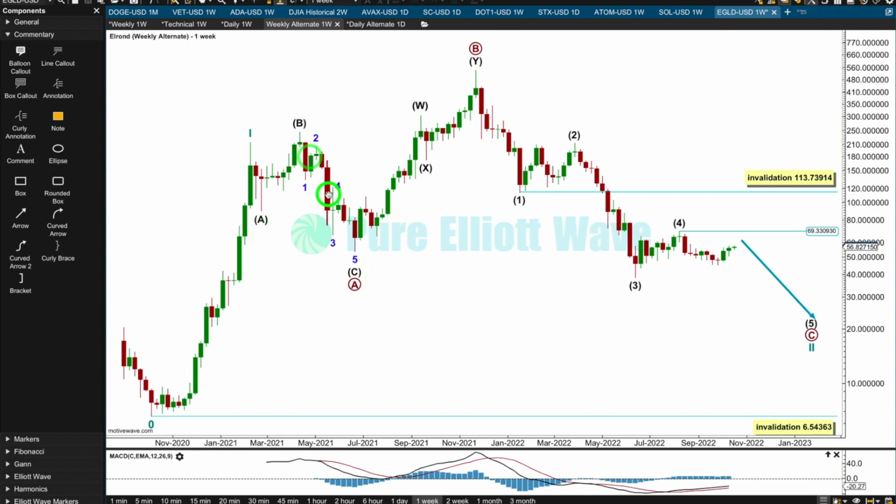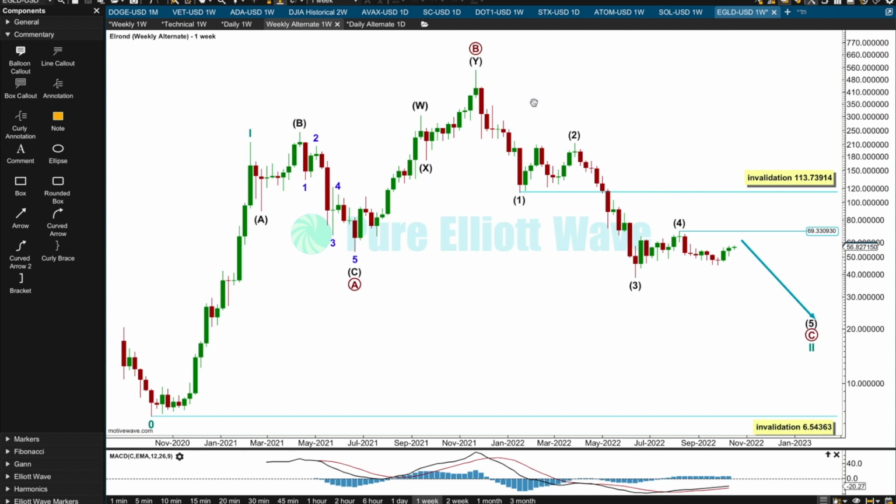Now we're seeing this movement down here as a 5-wave impulse, and that has a much better look at the weekly chart level. This also, with all the overlapping in it, looks a little bit more like a B wave. One of the things we're going to be able to tell when we get to technical analysis is: is there weakness in this upward movement? Was there bearish divergence between this high and this high? And it has to be from back here to here for this wave count to work. If there was, then this could be a B wave.